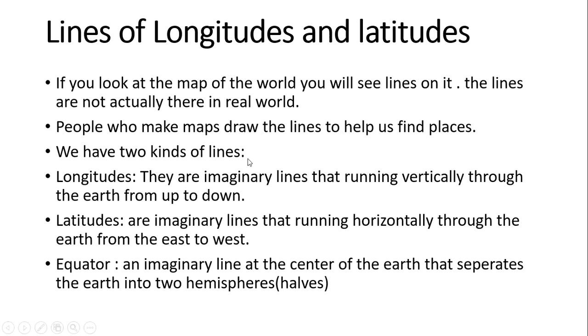The people who make the maps draw them to help us find the places. Longitudes from up to down, latitudes from east to west, equator in the middle.